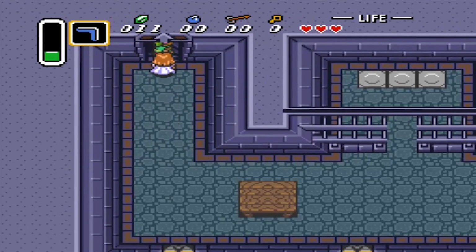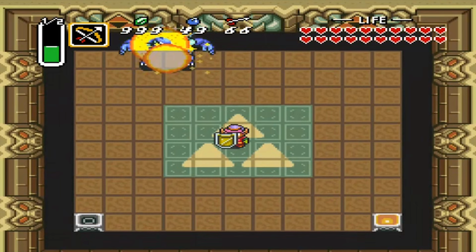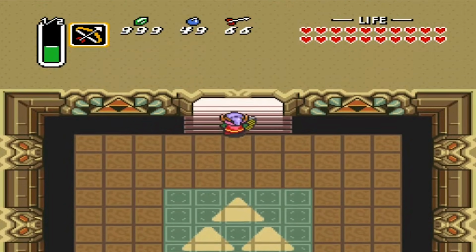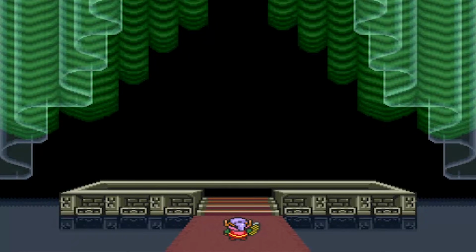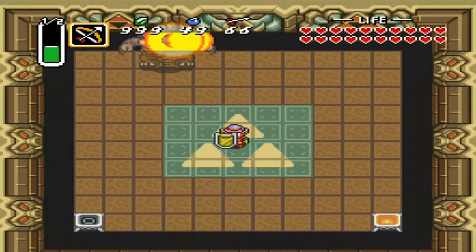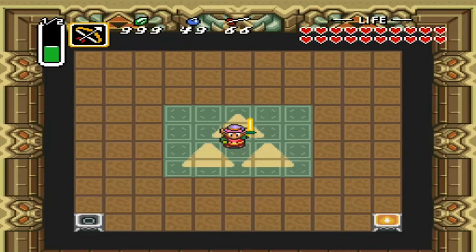But there's even more. Look at the final battle in A Link to the Past. You defeat Ganon and he just dies. And then you go into another room, and then the Triforce appears and speaks to Link. It doesn't appear from Ganon or come out of his body or anything, which is what would happen if he actually possessed it. Compare this to every other game where this is what happens.